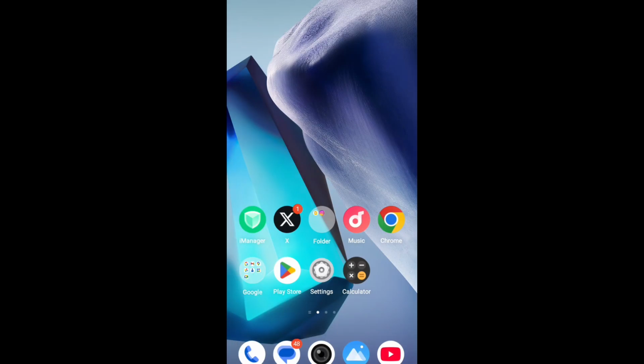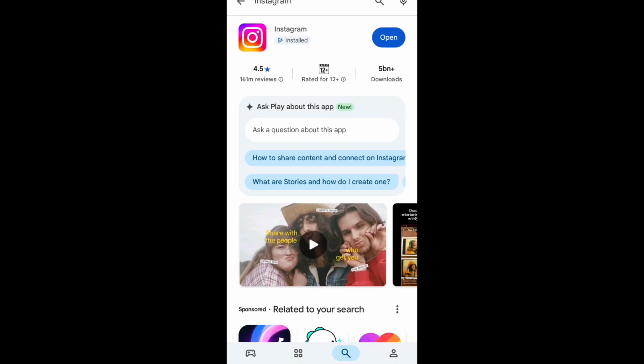First of all, check the internet connection. Reset the Wi-Fi router for 10 seconds. Turn airplane mode on and off. Android, the same processing: open the app store and update the app now. Install it, and the Instagram app has now been updated.